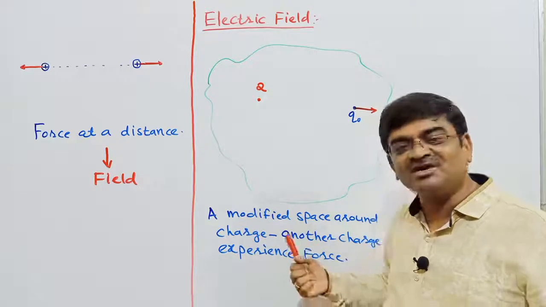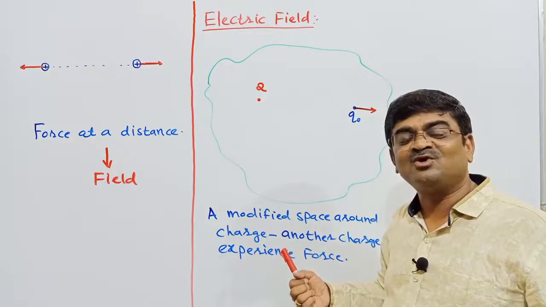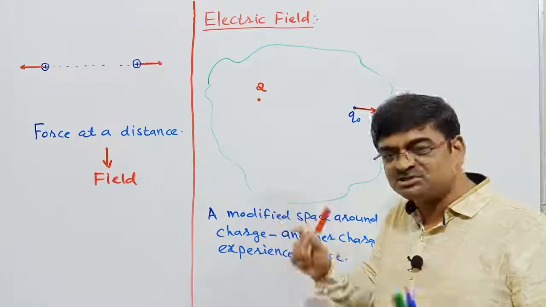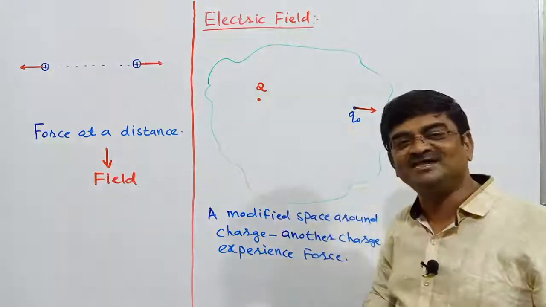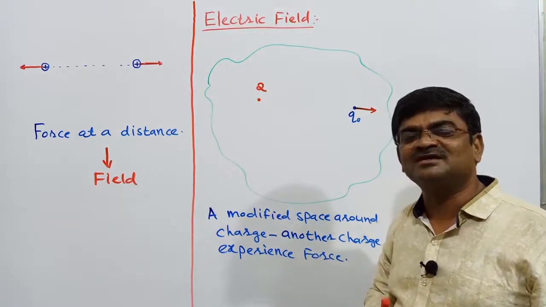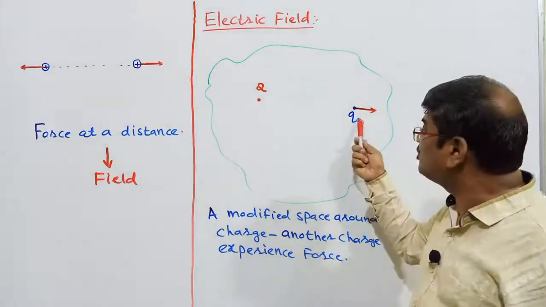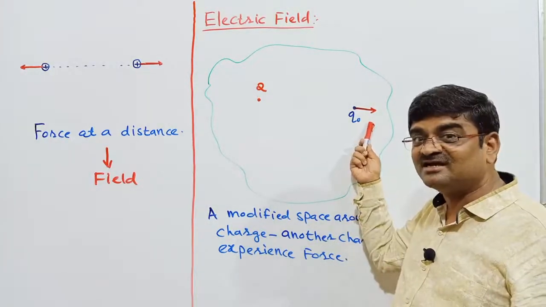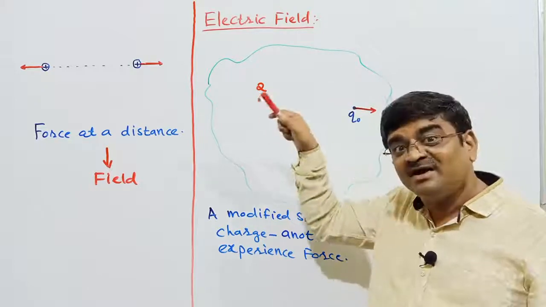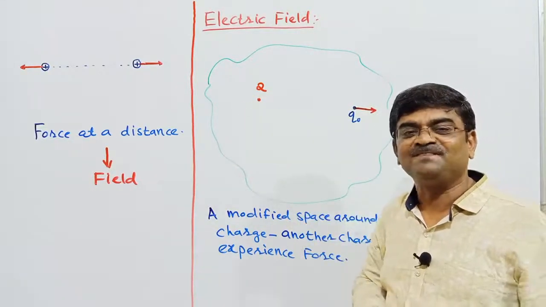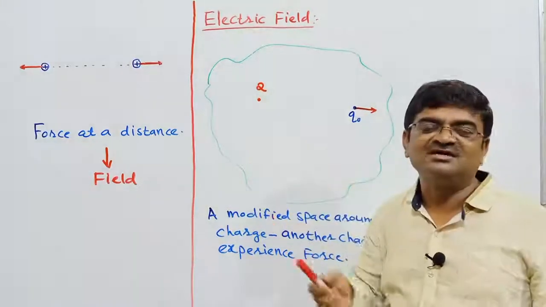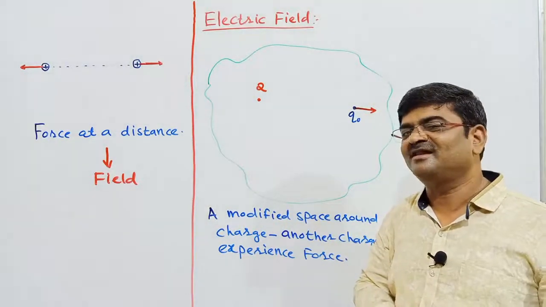And that communication is made possible by the concept you can call the electric field. So what the electric field is actually doing is giving information to this charge that somebody other than you is present in your vicinity. This kind of role of communication between charges is played by the electric field.